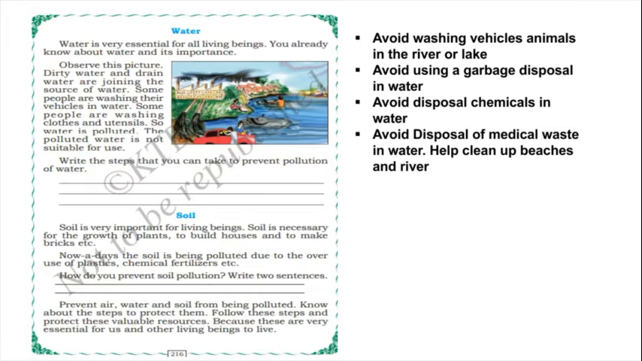So here are a few points. Avoid washing vehicles and animals in the river or lake, and we should avoid using it for garbage disposal, and we should avoid disposing of chemicals in water, like factories will release the chemicals, no? So that chemical water will join the river or lake or any source of water, which means again we cannot use it for our home purpose or drinking purpose or whatever, isn't it?